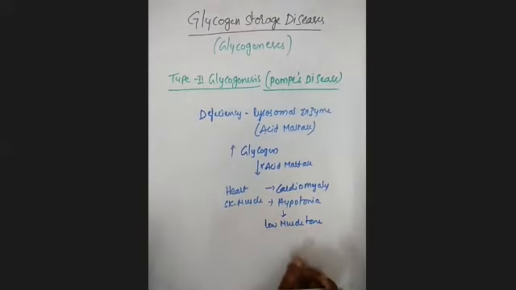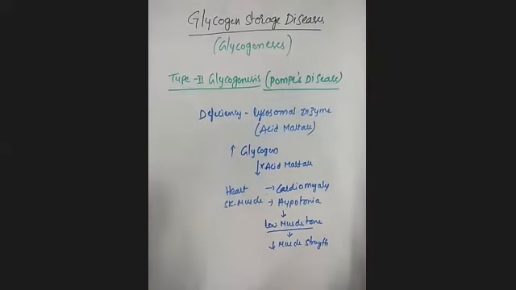How much tension is required to stretch a muscle, you will call that muscle tone. Hypotonia means low muscle tone, so ultimately there will be decreased muscle strength, which you observe in Pompe's disease.